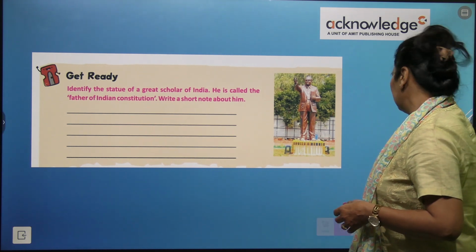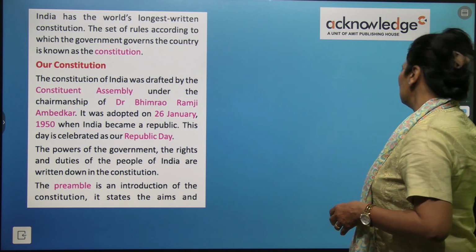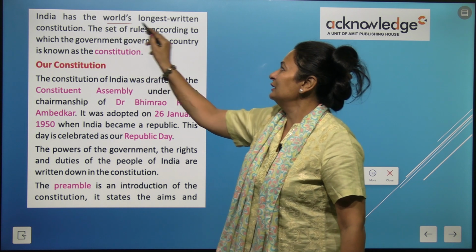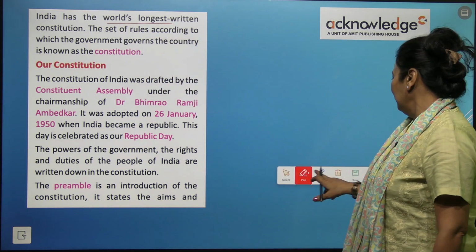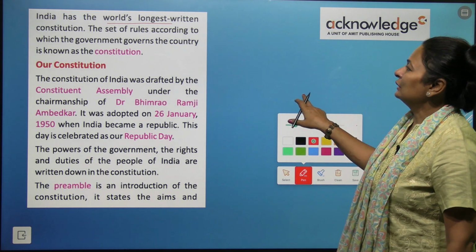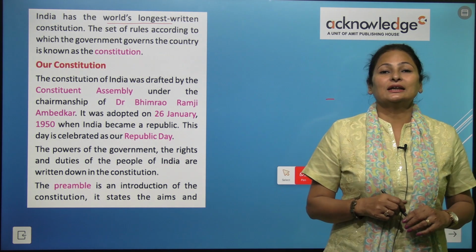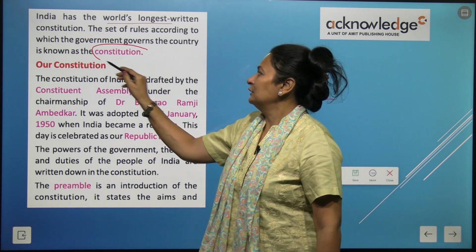So let's begin the chapter, kids. India has the world's longest written constitution. Yes, it is the world's longest constitution India has, right? The set of rules according to which the government governs the country is known as constitution.